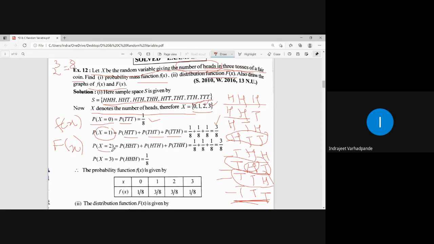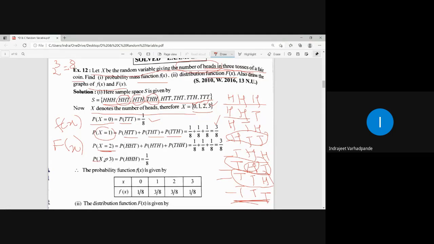What is the probability for x is equal to 2? 2 heads is this outcome, and this outcome. So how many outcomes are there again? 3 out of 8. So the probability for the random variable x is equal to 2 comes out to be 3 by 8.